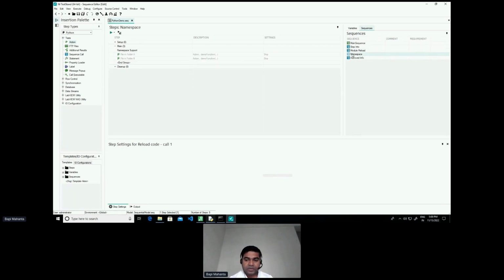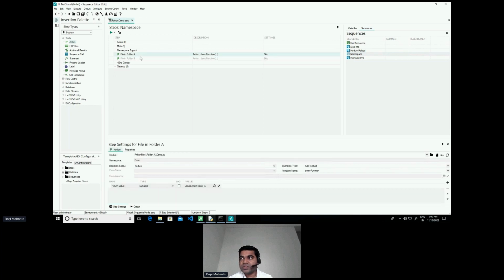Okay. Continuing ahead, I talked about namespaces. If you see these two steps, as of now I have commented them because they would throw errors. Once I make the changes as to how the namespaces are evaluated, I'll enable them and we can run them. In both cases, the file names are the same, demo.py in both the steps.